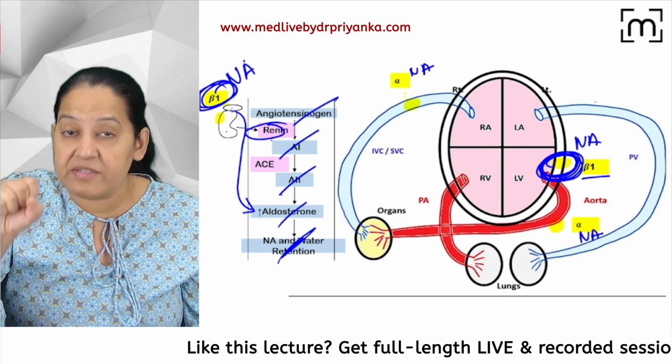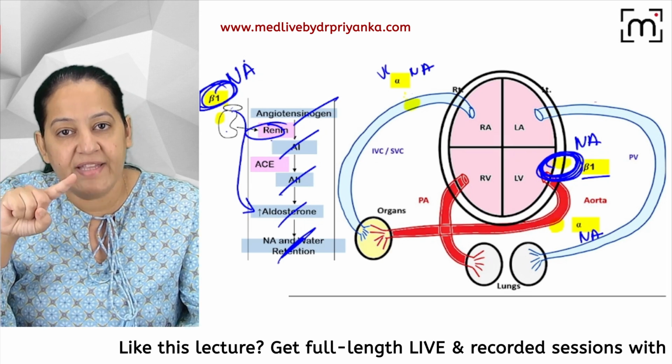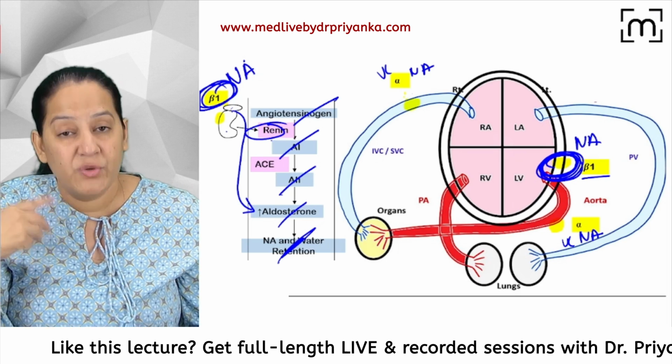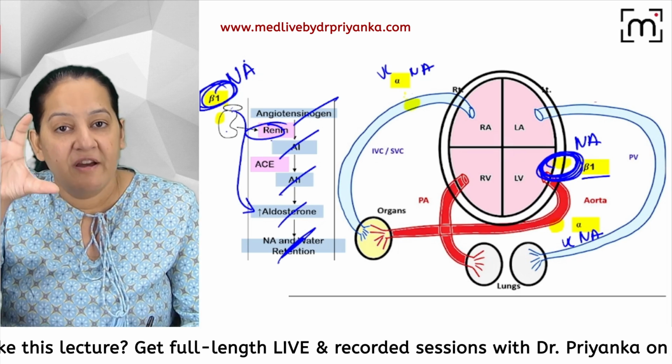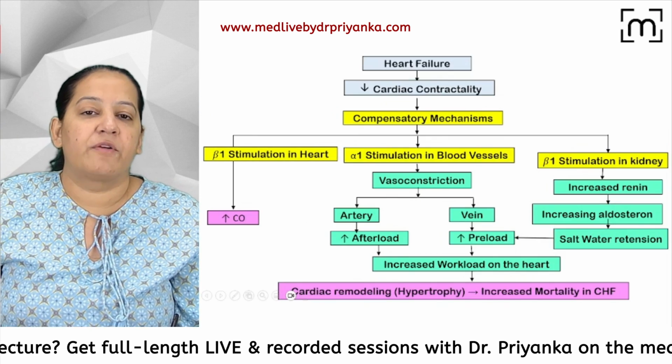And what does it cause? Vasoconstriction. Vasoconstriction of the veins, vasoconstriction of the artery. So you tell me what will happen. Sunita, what will happen? Veins will vasoconstrict. You tell me what will happen.